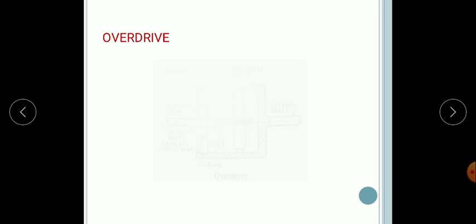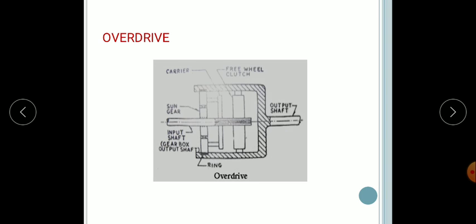Next comes the overdrive. So what is overdrive? Overdrive is a device interposed between the transmission and the propeller shaft to permit the propeller shaft to turn faster than the transmission shaft, leading to better fuel economy, lower noise and lower wear. So this is a diagram which represents the overdrive. It is mounted at the rear end of the gearbox. The gear ratio provided by the overdrive unit is 30% more than that of the direct top gear. The unit consists of an epicyclic gear train.